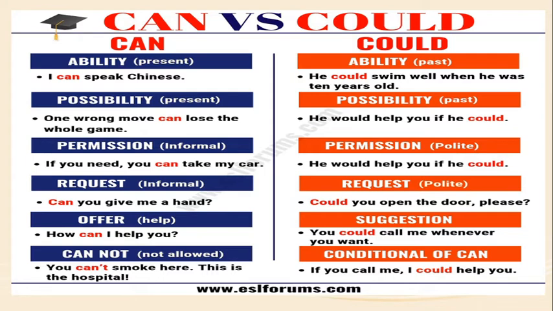What is the differentiation between can and could? Can we use to express ability in the present. Could, this modal auxiliary we use to express ability in the past. And can we use for the possibility in the present. Could is used to express possibility in the past.